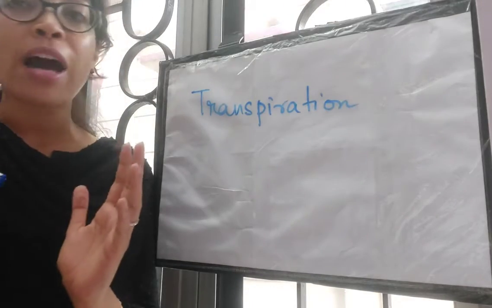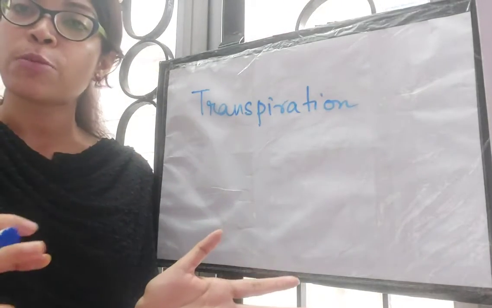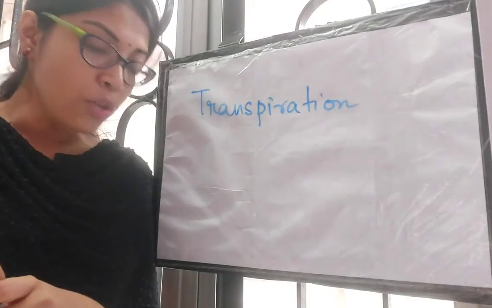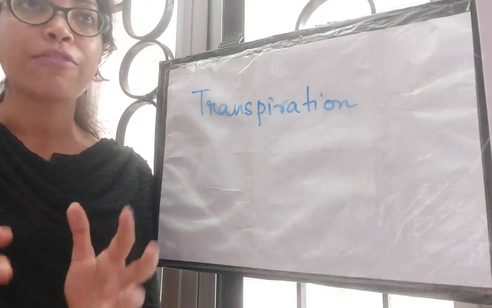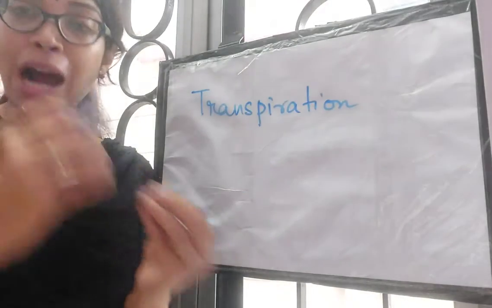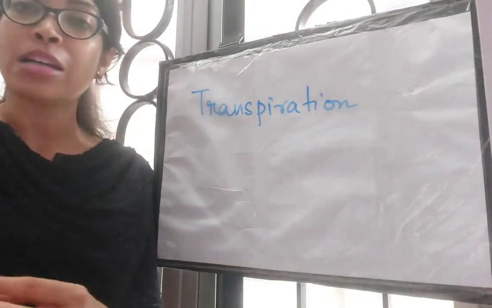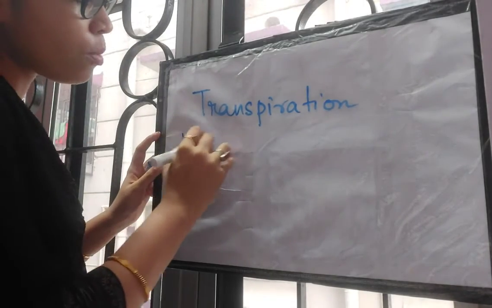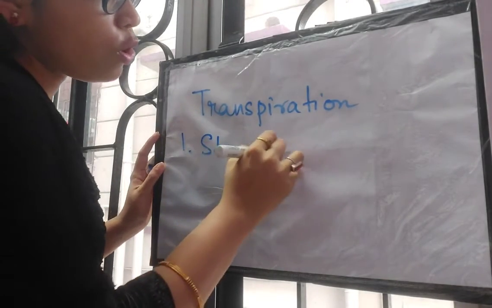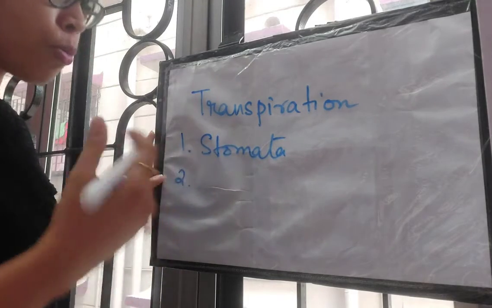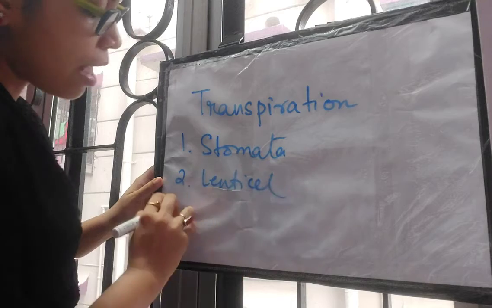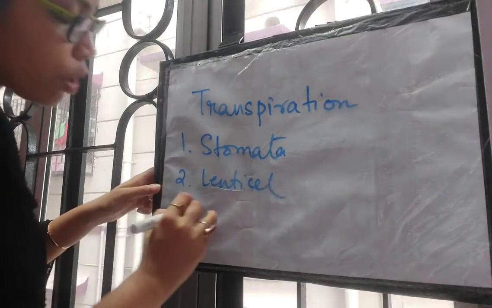So I hope you have now an idea about what is transpiration and how it is different from evaporation. Now let me talk about the sites of transpiration. What are the different parts of the plant that take part in transpiration? The three main parts are, number one, stomata. You all know about stomata, so let's not talk more about that. Stomata, lenticel, and 3 is cuticle.